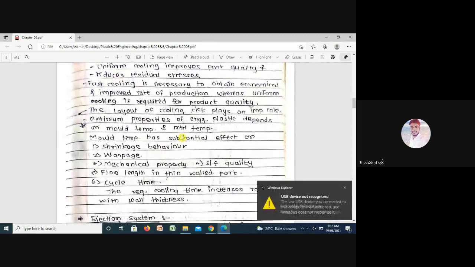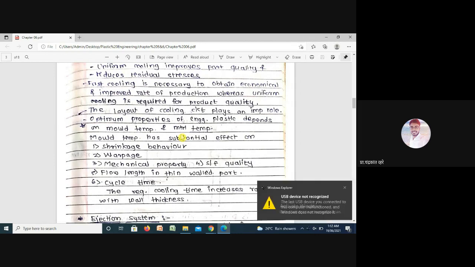One more thing is important in case of temperature control. If we control the temperature in the proper way, then uniform cooling will happen, and uniform cooling is very important.